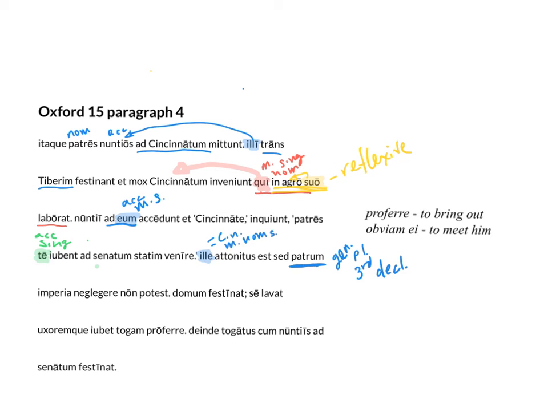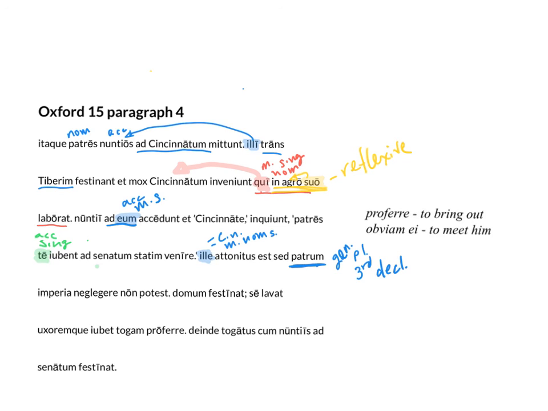Domum festinat, he hurries home. Se lavat uxoremque iubet togam proferre. All right, se, you remember sui, sibi, se, and we had suo up above. So se is going to be what kind of pronoun? Choices are personal, relative, reflexive, intensive.